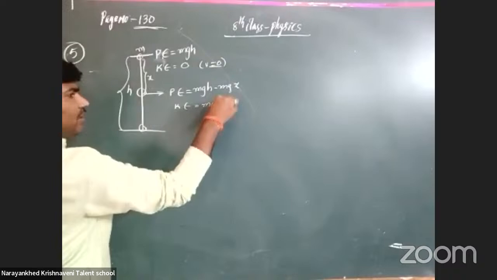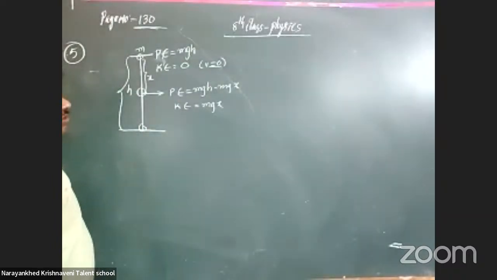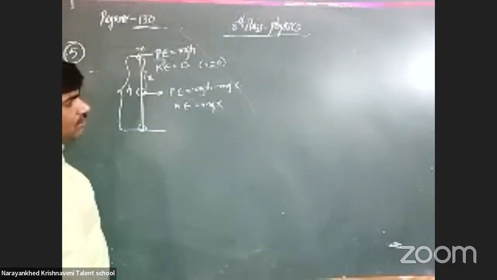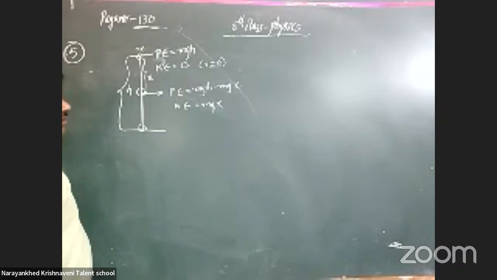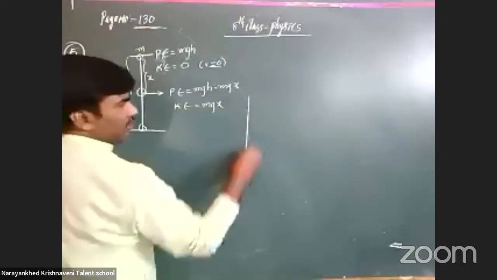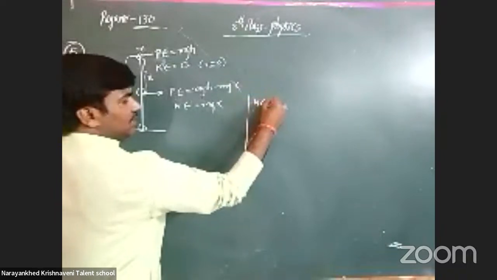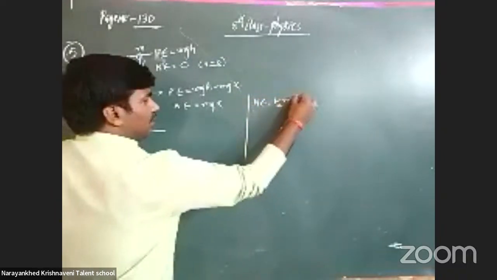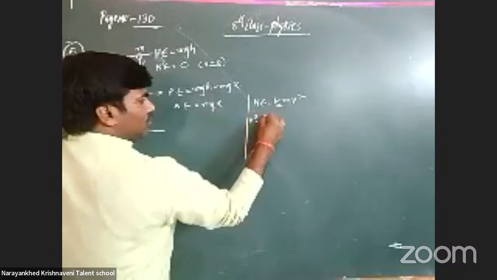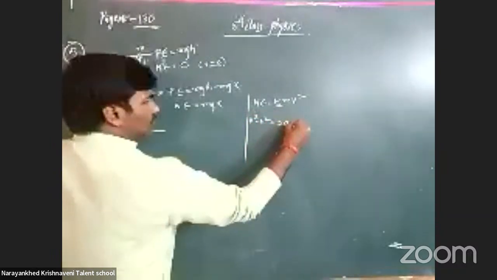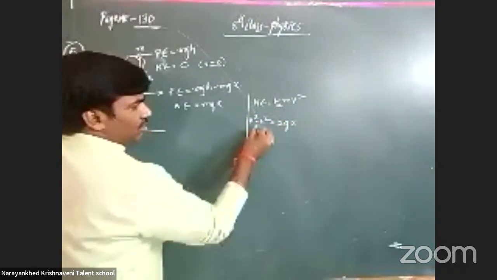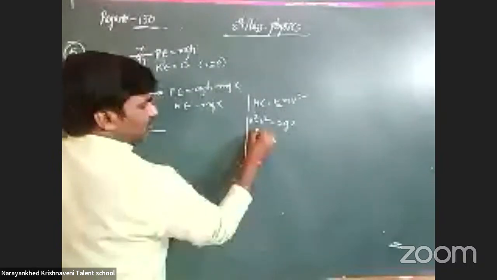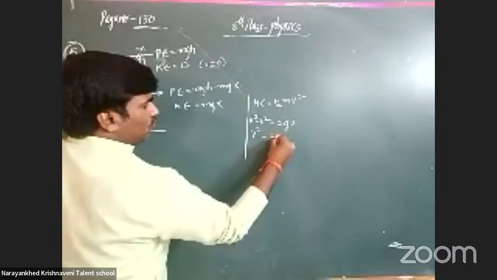Based on the traveling distance and the formula v square minus u square, we consider kinetic energy equal to half m v square. And here v square minus u square is equal to 2ax, that is, 2gx. So v square is taken as 2gx.